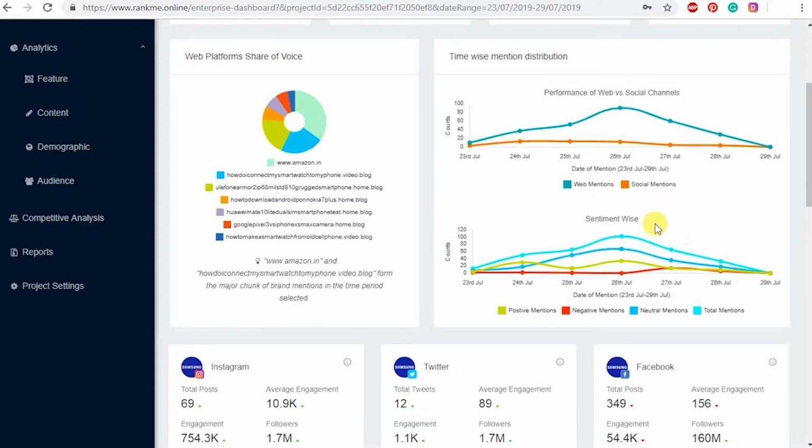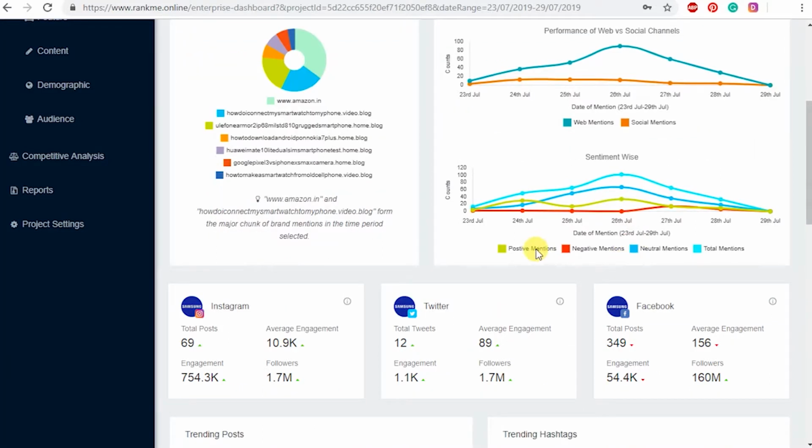Secondly, we have the sentiment-wise distribution. You can click on the sentiment type to omit the specific graph of that sentiment, like here by clicking on green and blue, omits the positive and total mentions, so that the graph of negative and neutral can be compared clearly. We can also see there has been a lot of jump in the negative mentions on 27th of July, which means there has been some negative activity about the brand that needs to be taken care of.